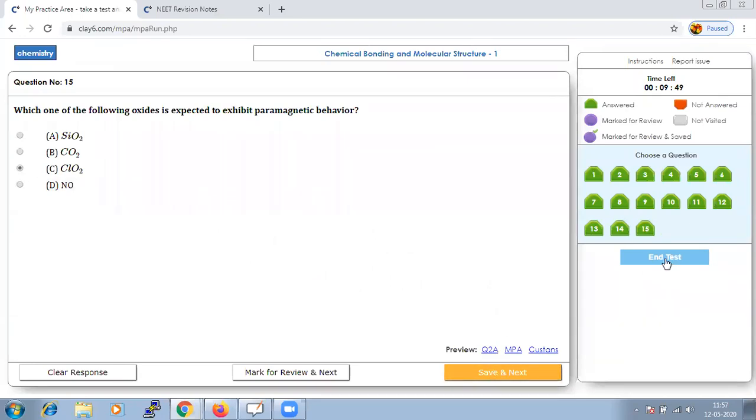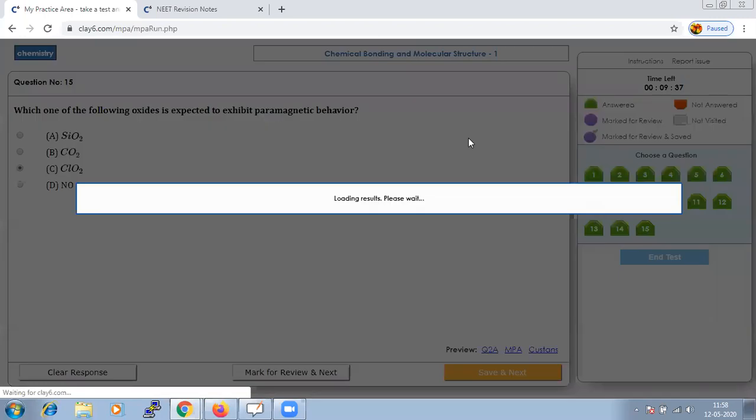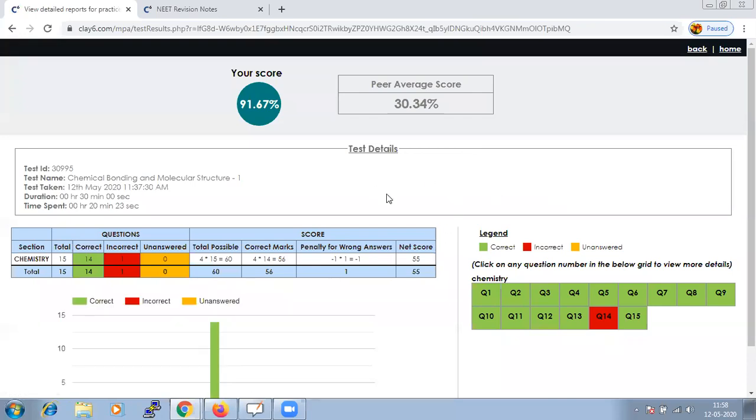Let us check. Since we have completed all the questions, let us give end test. The page says that I have done question number 14 wrong.